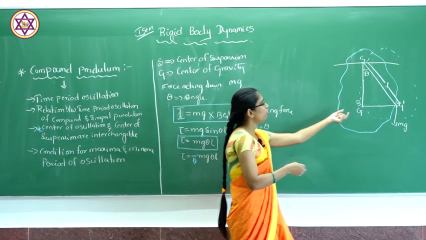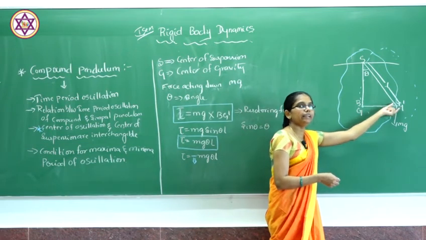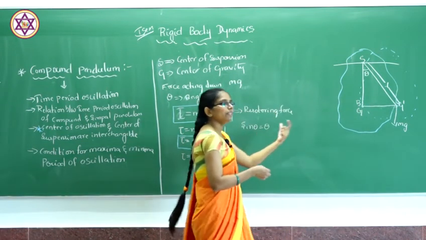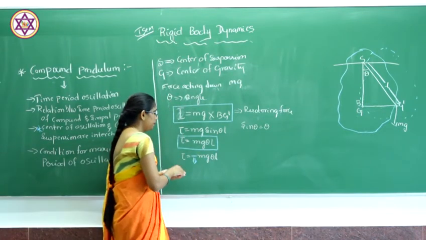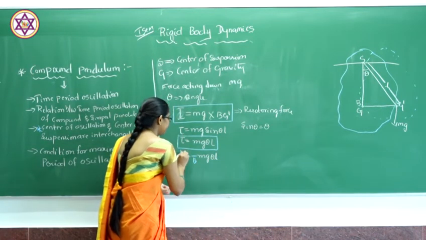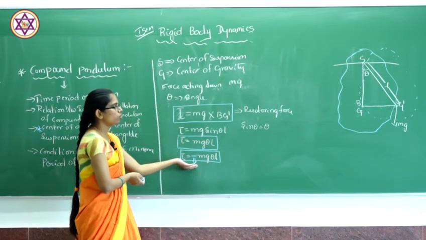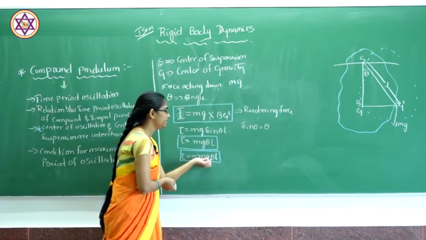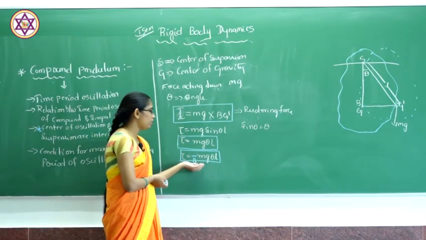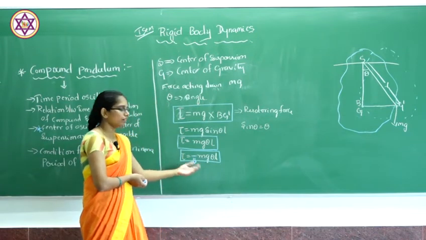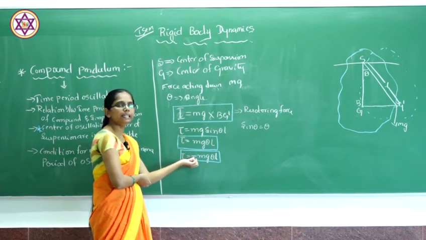That means when you oscillate the compound pendulum, it will displace by some angle theta and again come back to the mean position in the opposite direction. So, it will be represented by minus mg theta L. So, restoring force will be given by minus mg theta L. The negative sign indicates that the displacement in a compound pendulum moves in a reverse direction, towards its mean position.